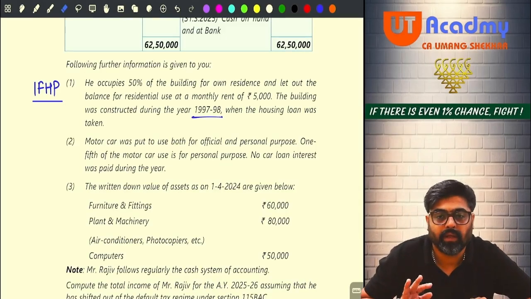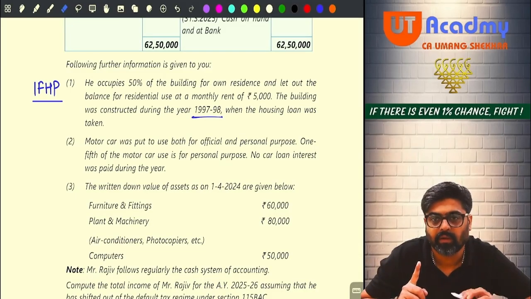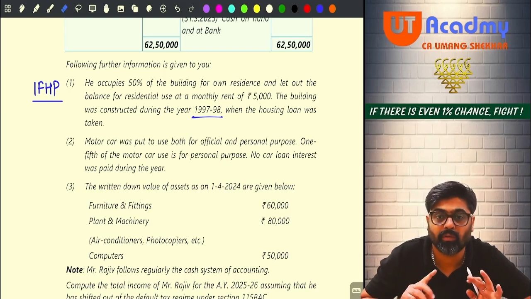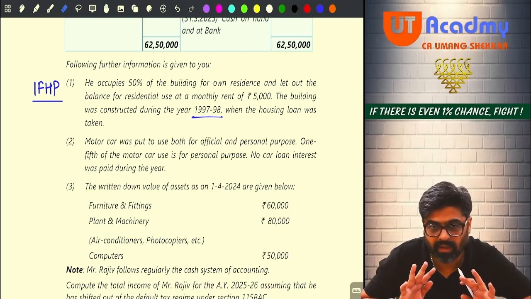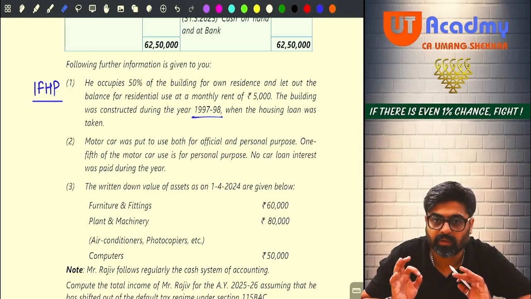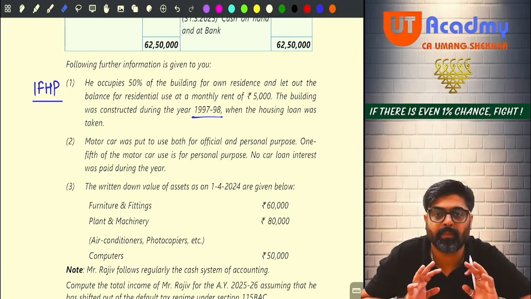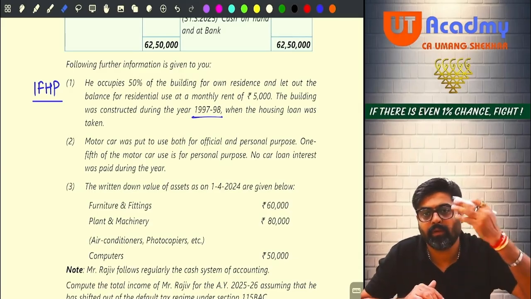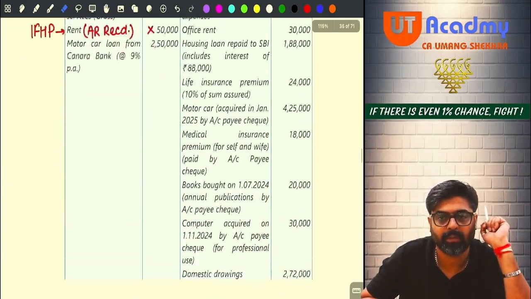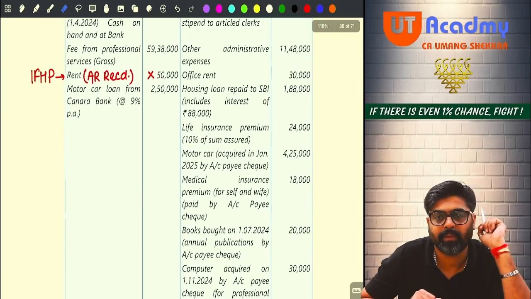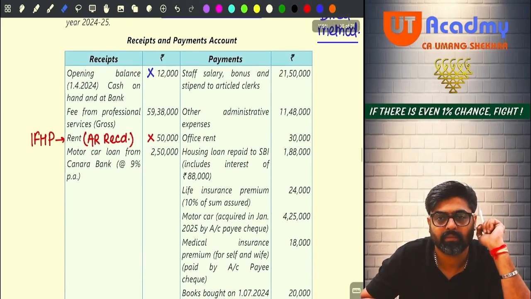Wait. See, for this property there was a loan taken. The question is saying, construction completed in 97-98 when the housing loan was taken. Now if housing loan was there, so definitely some housing loan repayment would have happened this year. And if it was happened, it will be appearing on your payment side. Can you see your payment side? Housing loan repaid to SBI 1,88,000. Third or fourth item.